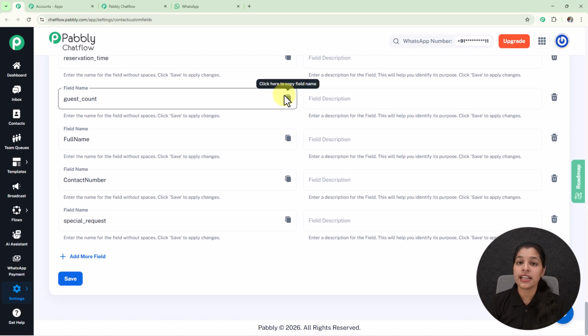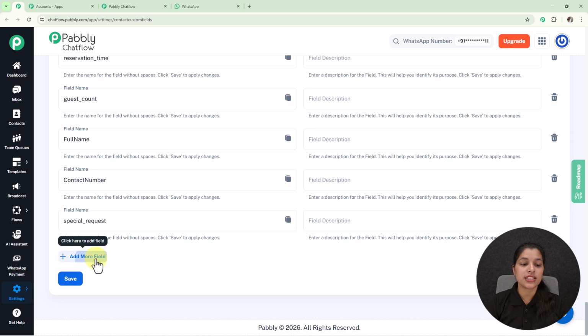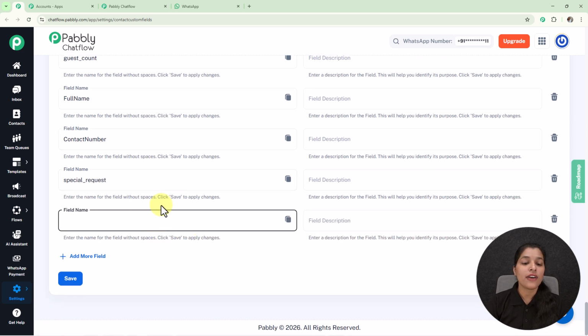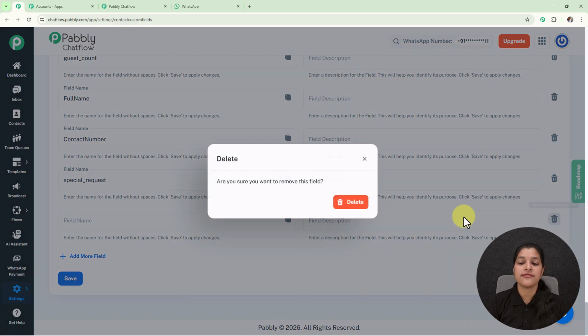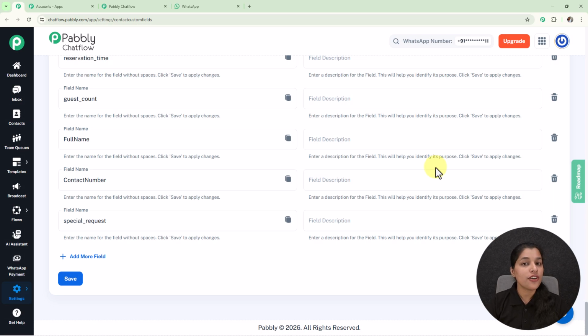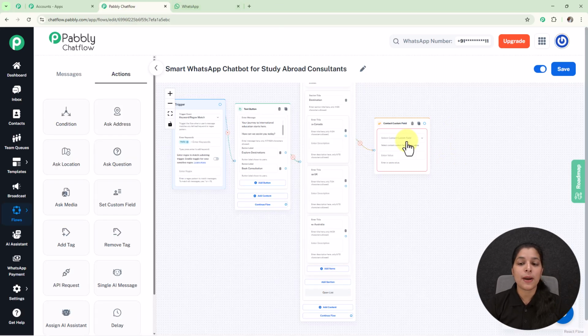And for creating a new one, we just have to click over this add more field button, and here you have to provide the field name and click over the save button, and your contact custom field will be created. But for now I already have my contact custom field which I am going to select over my Pabbly Chat Flow.